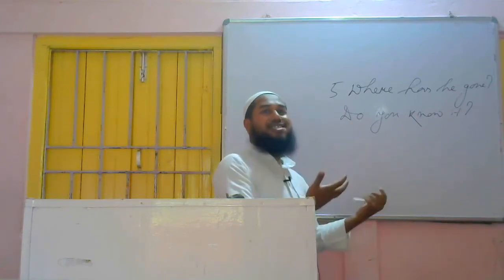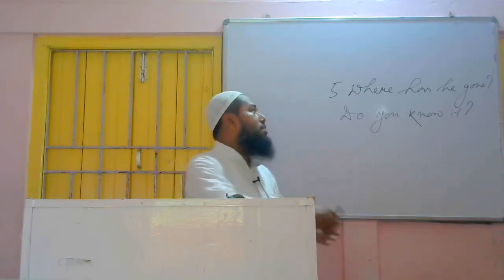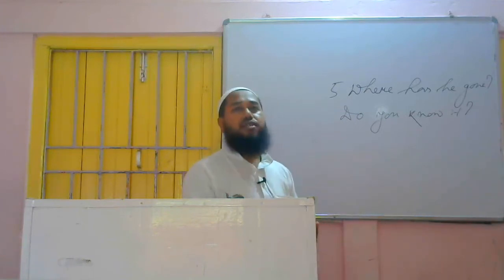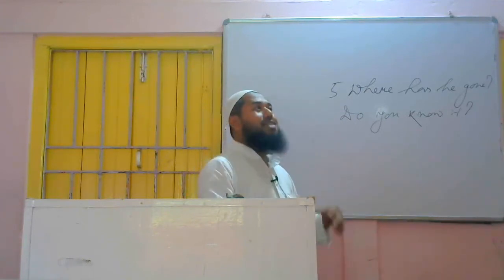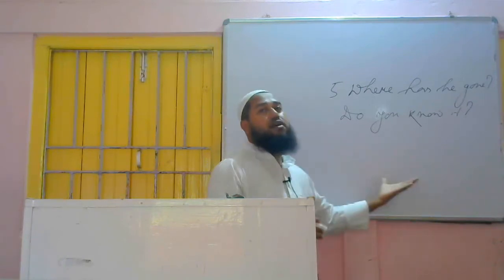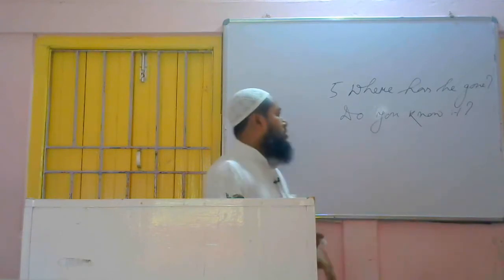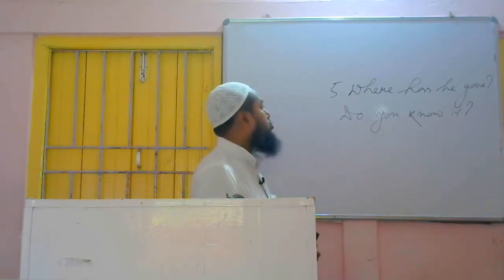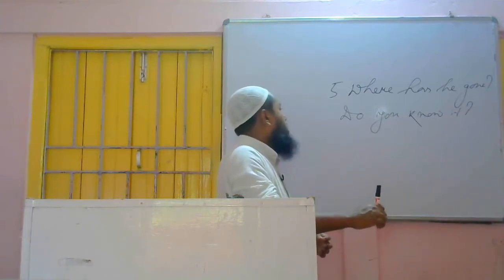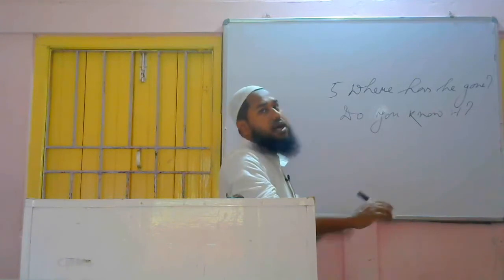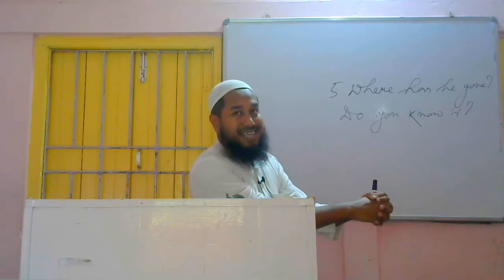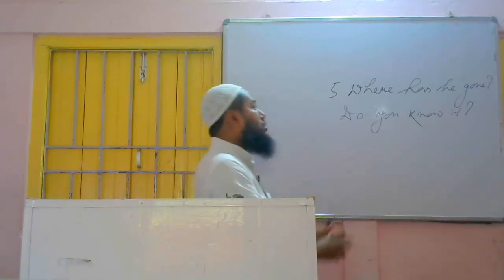So the thing is same. What to do? We have to understand the meaning of both the sentences. Then we have to frame a sentence in our mind, in our mother tongue, adding both of them. And then after the sentence comes to our mind, we have to write it on our paper. So here try to understand, and I am also going to try to understand. Where has he gone? Yes, I have understood. Do you know it? I have understood. So I think you also have understood the meaning of these sentences. Both are in interrogative form. Now we have to add.